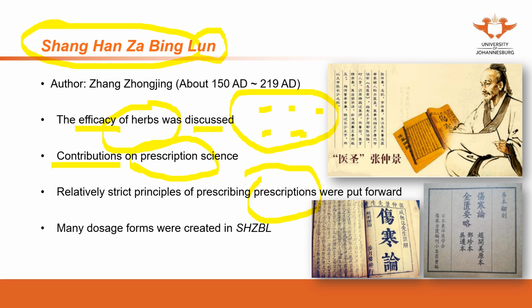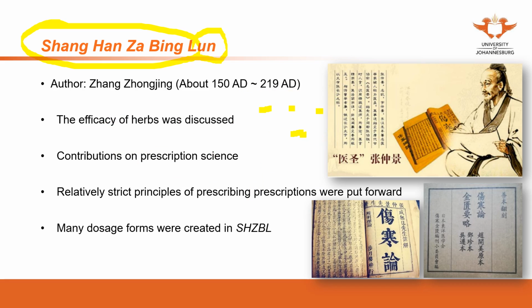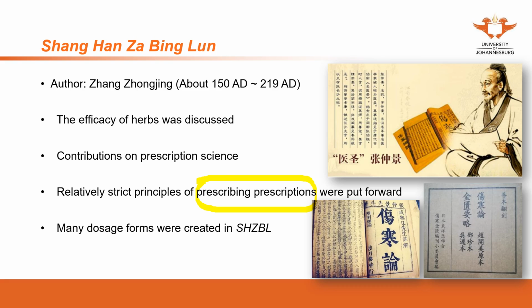What are the relations among all these herbs? That's the science of prescription, and it was discussed in this book. This is also the first book to discuss these theories. Very strict principles were discussed in this book when prescribing the formula.